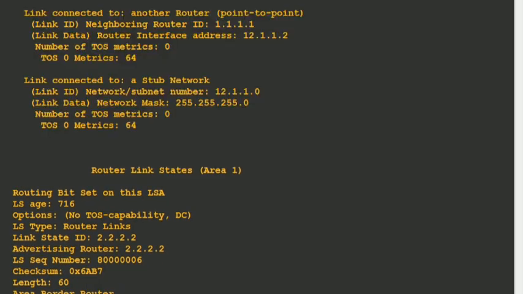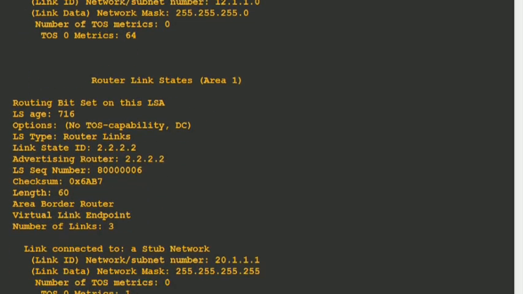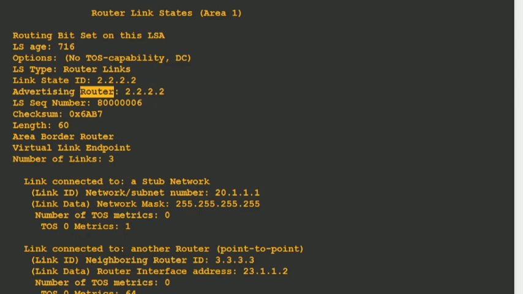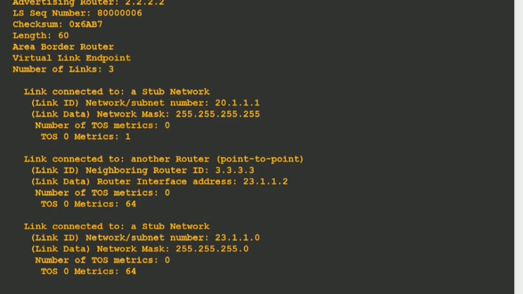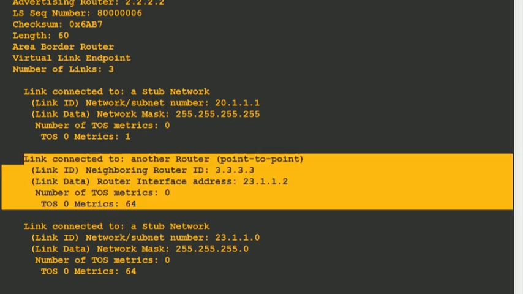See, this is area 1's router LSA generated by 2.2.2.2. It came to know that this device has this IP address, which is participating in area 1 itself. That is why it started to send unicast hello packets.